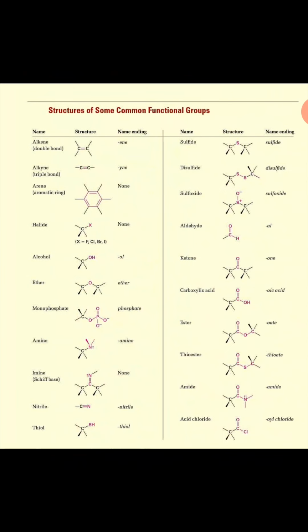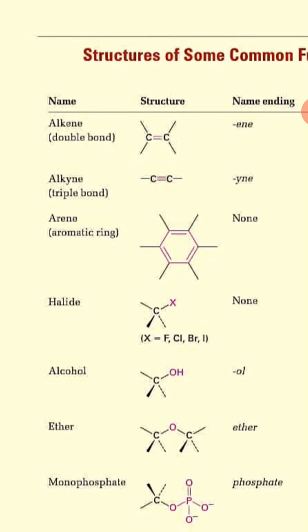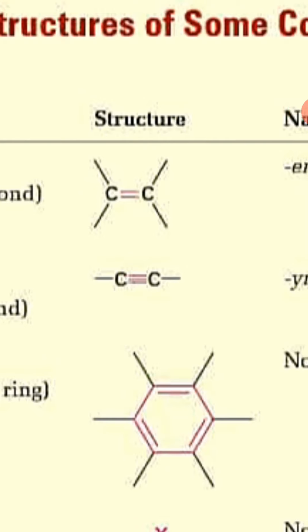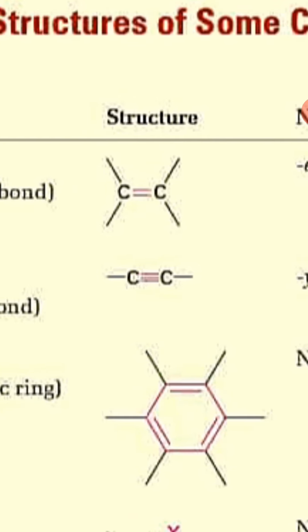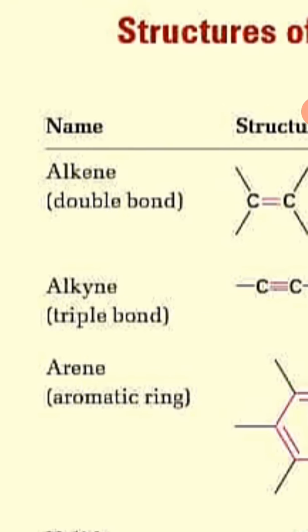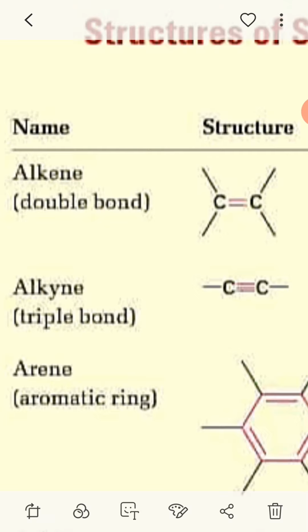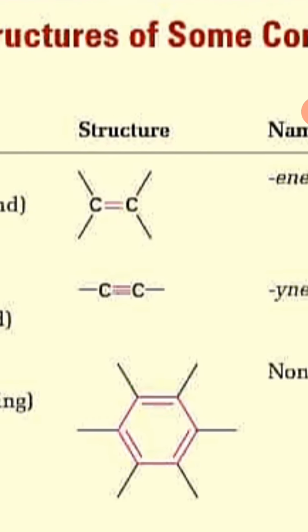Okay, so structure of some common functional groups. You must have seen these kinds of functional groups in the book, however you would not have understood them. So let's discuss them one by one. Number one is alkene, or the double bond. This double bond is basically the functional group, and the compounds having this functional group are called alkenes because they contain a double bond, and this "ene" tells us that this is an alkene.